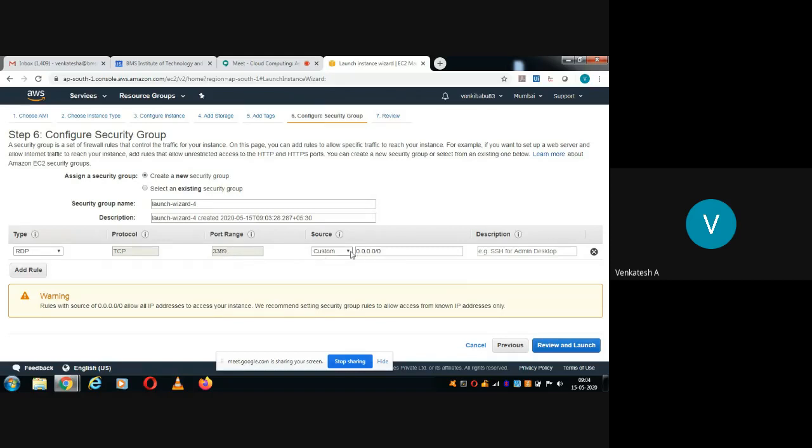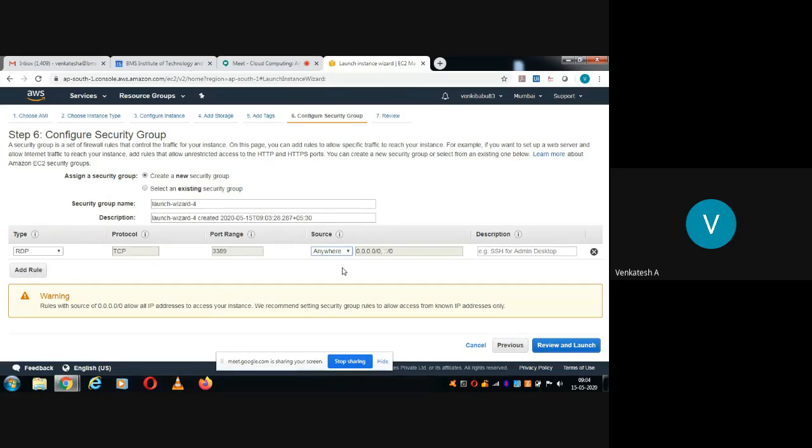Okay, and actually this one you can customize. They have given custom here. So I'll select anywhere. If I select anywhere, then using the URL, I can connect to my remote machine from anywhere just by using the browser.